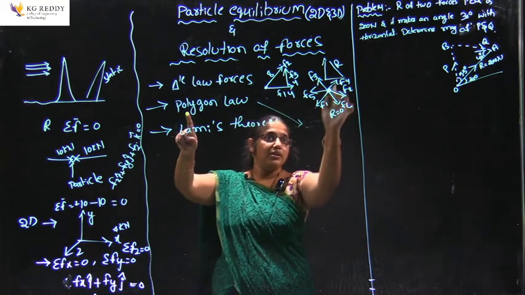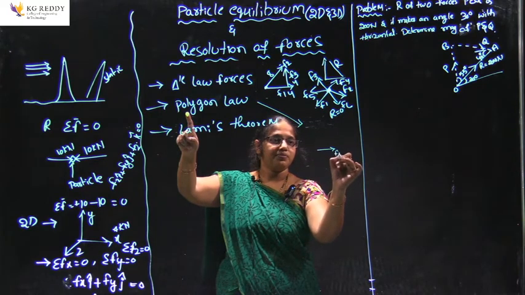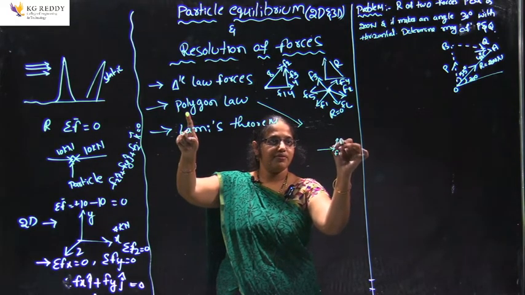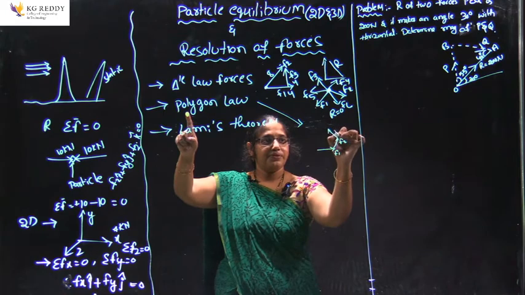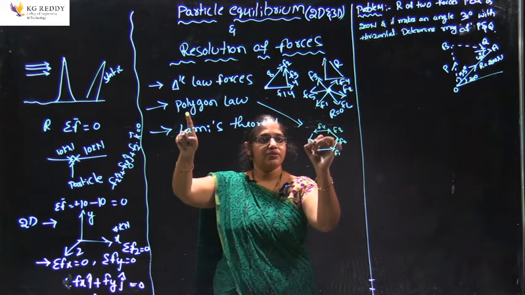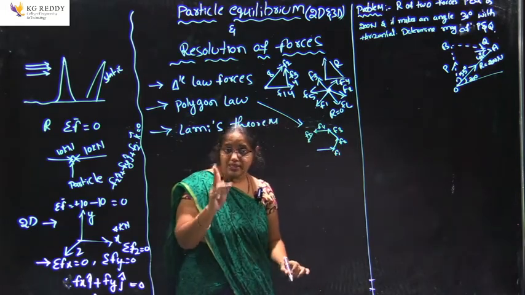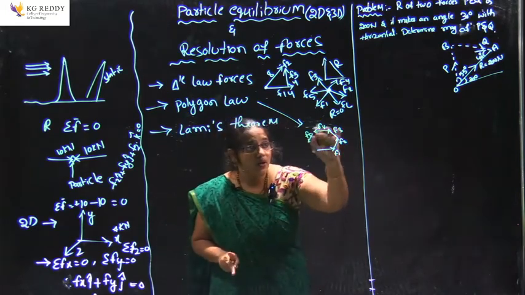Suppose these are the different force systems. From here these are the 6 forces. This is force F1, this is F2, this is F3, this is F4, this is F5, and the last force must be opposite to all the forces.